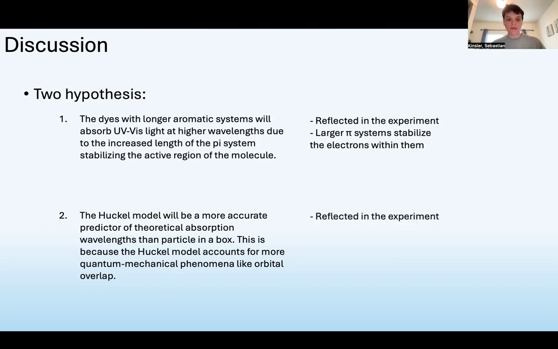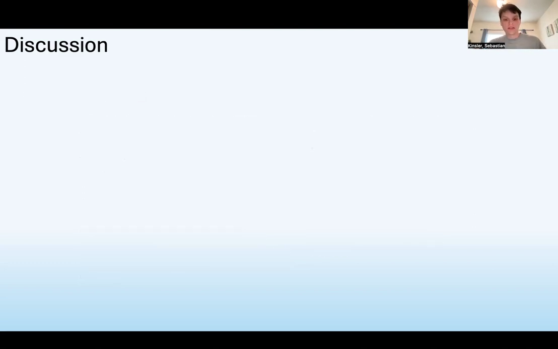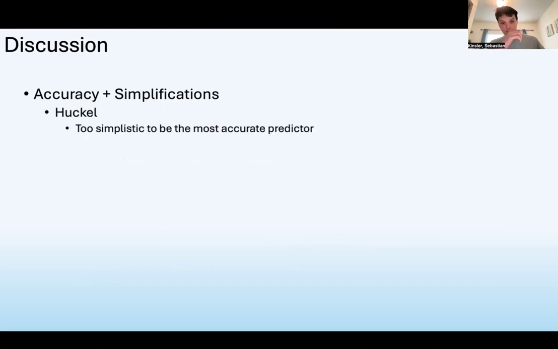This hypothesis was found to be true when analyzing the percent errors. The Huckel model was about 60% closer to the experimental values than particle-in-a-box. However, Huckel is still too simplistic to be the most accurate predictor tested in this experiment. Its accuracy is affected by its reliance on approximations and simplifications, and it omits several crucial factors, like the famously difficult electron-electron repulsion, or how parts of the molecule outside the pi system affect the electrons within the system.